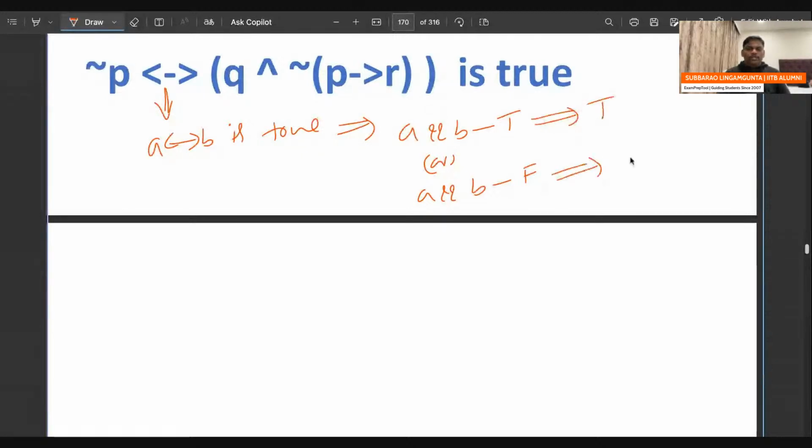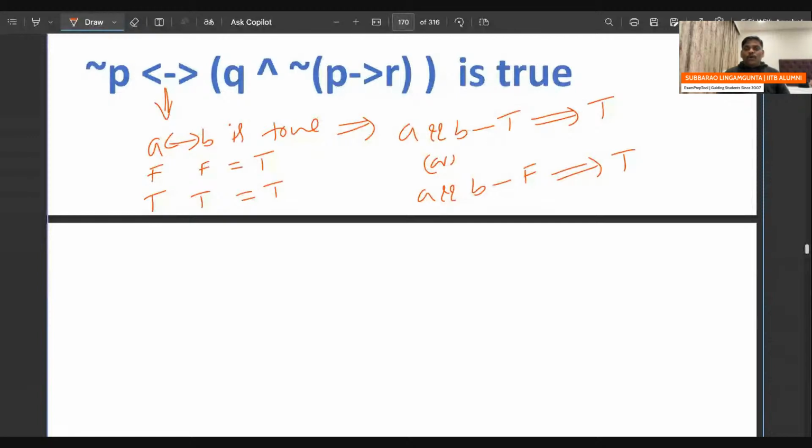So please remember, A double implies B is true when both the things are true or both the things are false. You should first know what it means when double implies is going to be true.